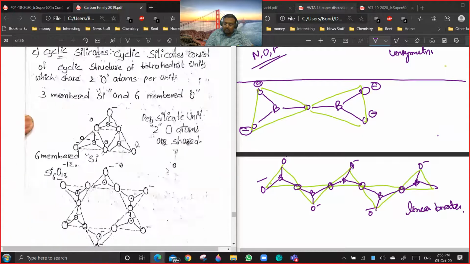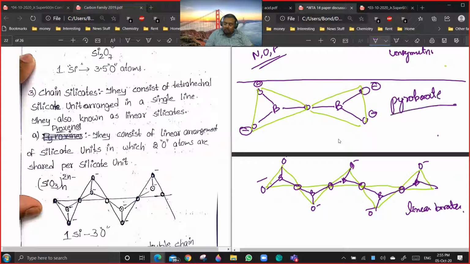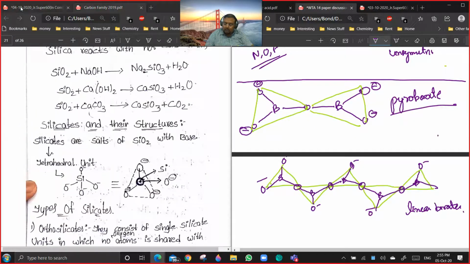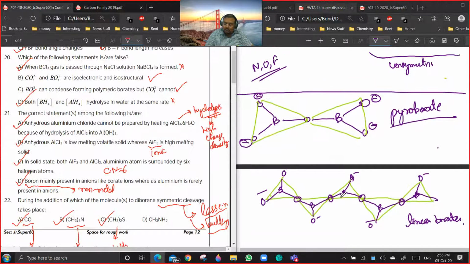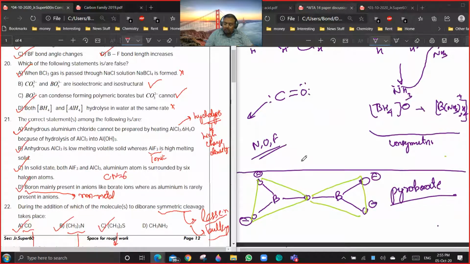Okay, that is it. First is pyroborate. In Cengage, they have given something on these different types of borates, but that is extra syllabus. It is not required. If you want, you can go through it, but that is not required. They have never asked questions on linear and pyroborate. But they have analogous structure.